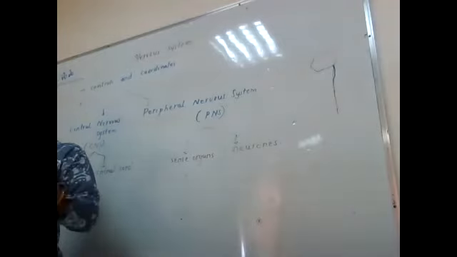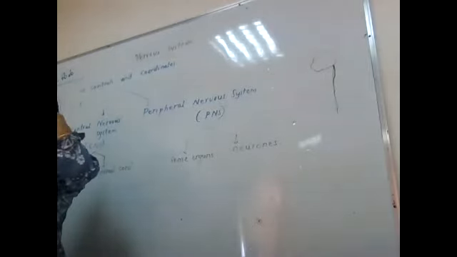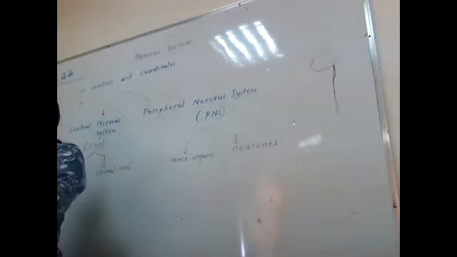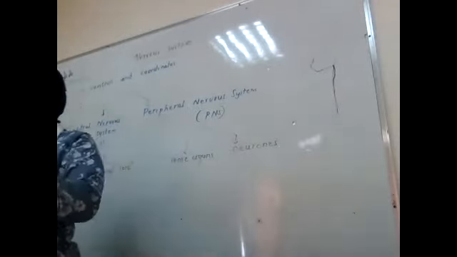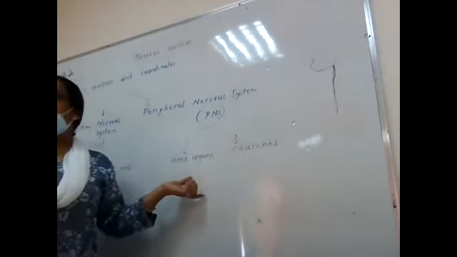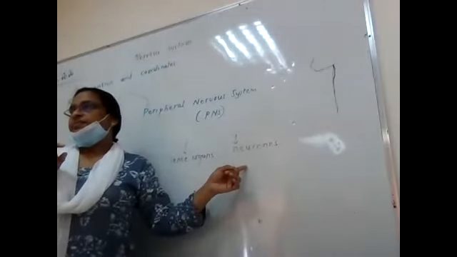How many sense organs do we have? Five: eyes, ears, nose, tongue, and skin. Skin is one of the biggest organs. So these are the sense organs. It is also a part of the nervous system, and then the nerves.